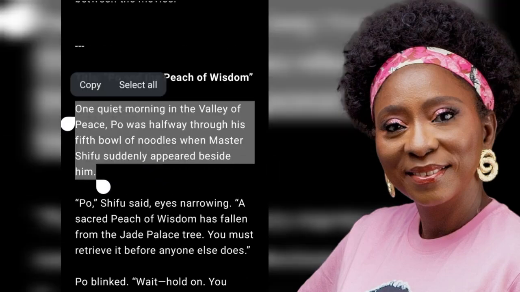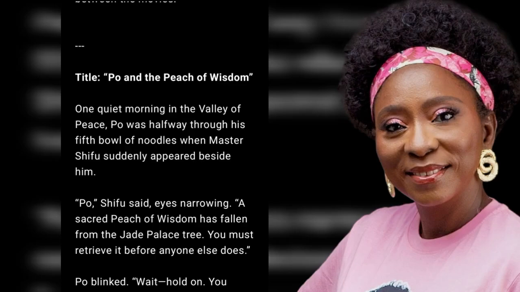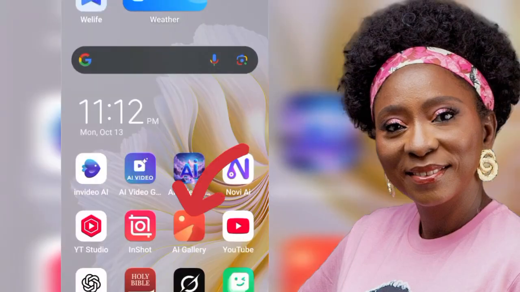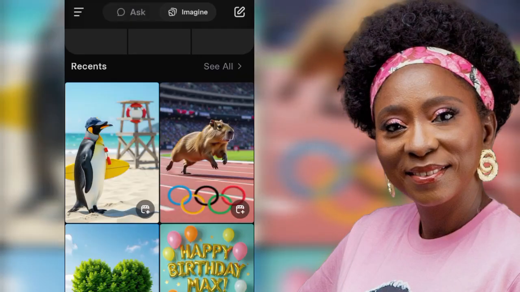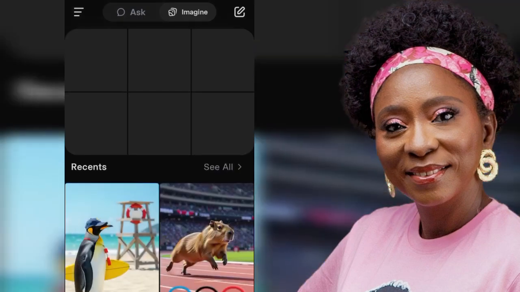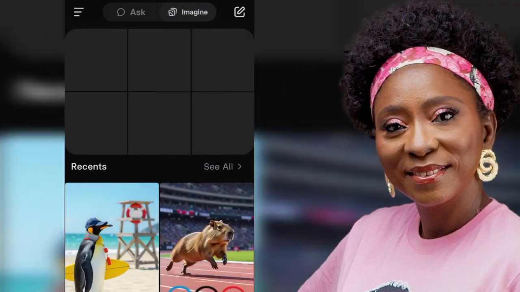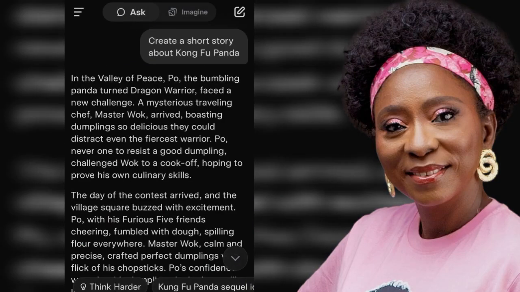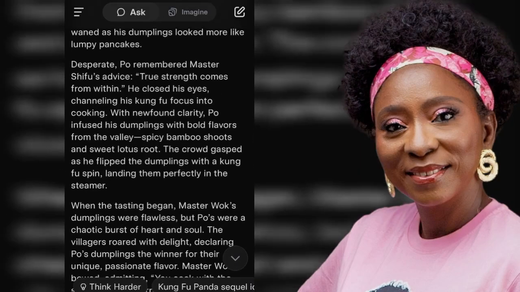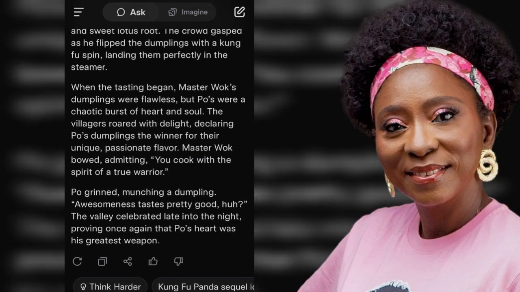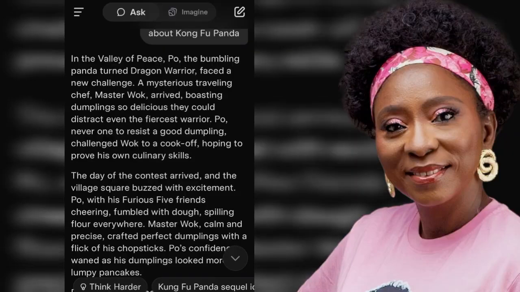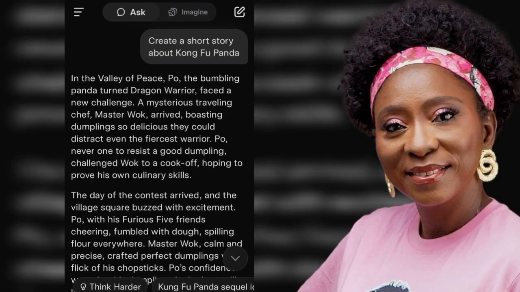So GROK is a very interesting AI that I personally have been using. So this is GROK, as you can see. It has two aspects. It has the ask aspect, which is just like ChatGPT, and it has the imagine. So I came to the ask location, and I also said, create a short story about Kung Fu Panda, and it gave me its own version of the story, right? But I'll still be going with the ChatGPT story. I still kind of trust ChatGPT for the story.